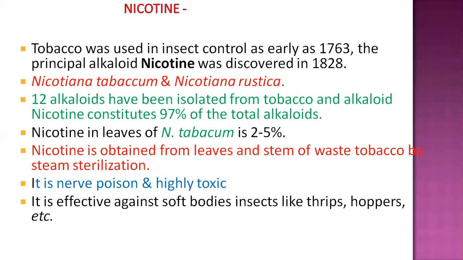It is highly effective against soft-bodied sucking insects like thrips, jassids (hoppers), mealybugs, etc.